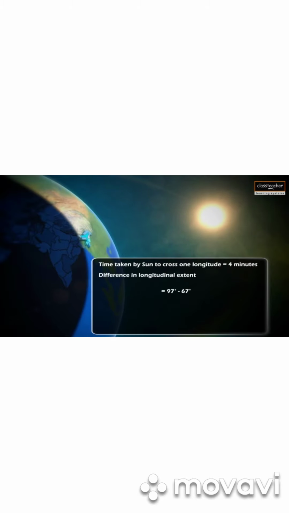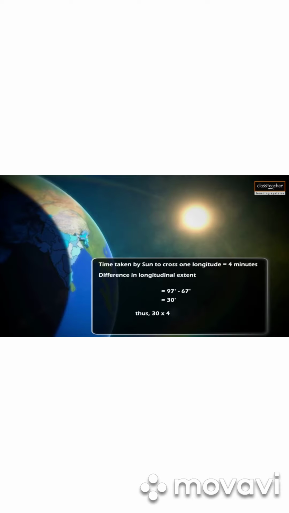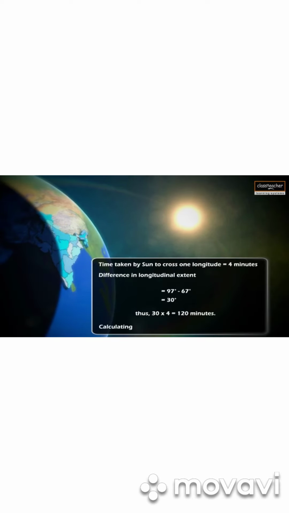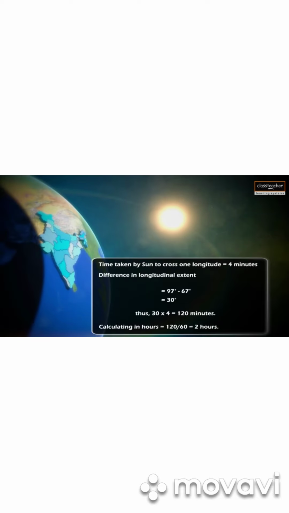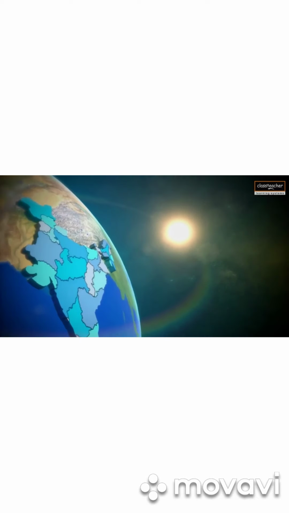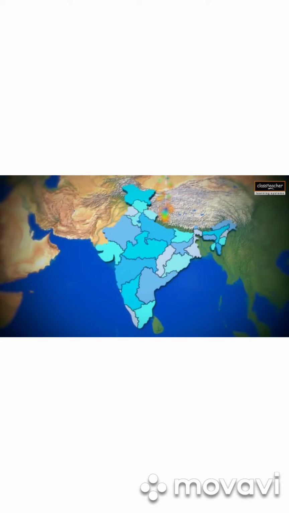Longitudinal extent 97 degrees minus 67 degrees is equal to 30 degrees. Thus 30 multiplied by 4 is equal to 120 minutes, divided by 60 to convert into hours, then it will be 2 hours. So the sun rises in the easternmost state 2 hours earlier in comparison to the westernmost state, which is Gujarat.